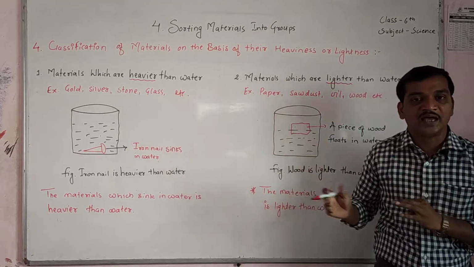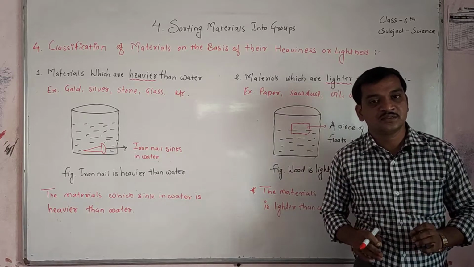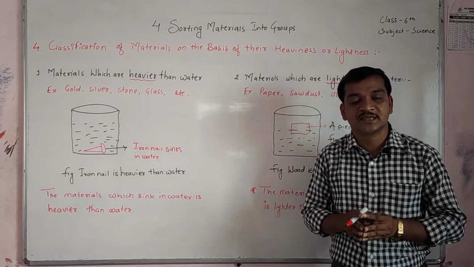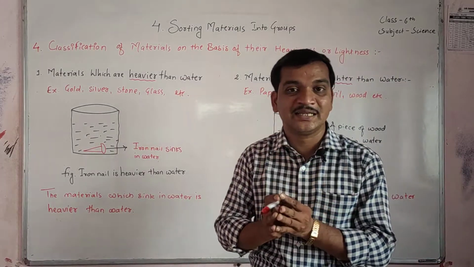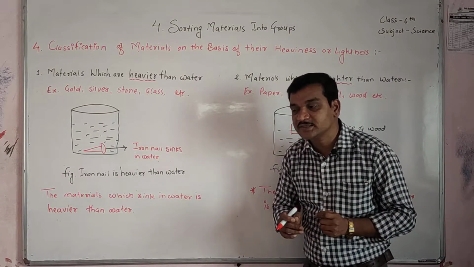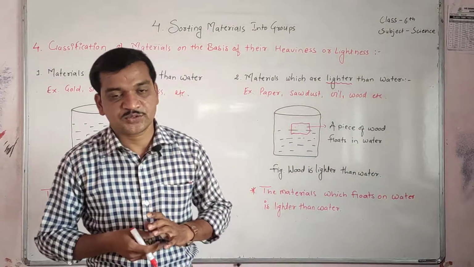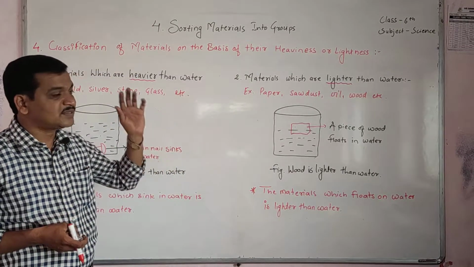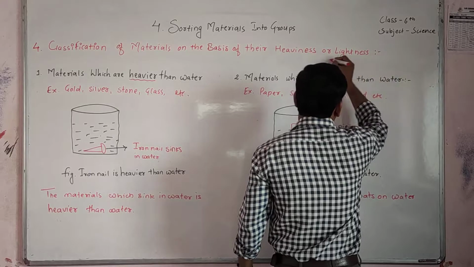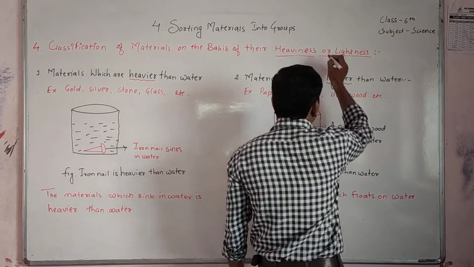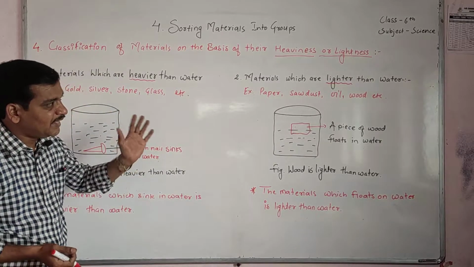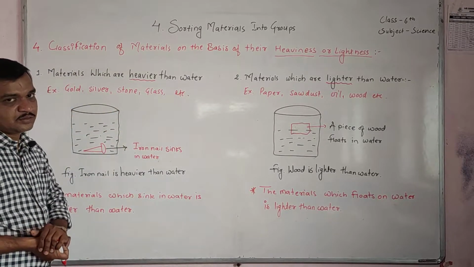Now in science there is a scientific term to indicate the heaviness and lightness of materials, that is called density. What is it, students? That is density. Okay students, understood? Density.